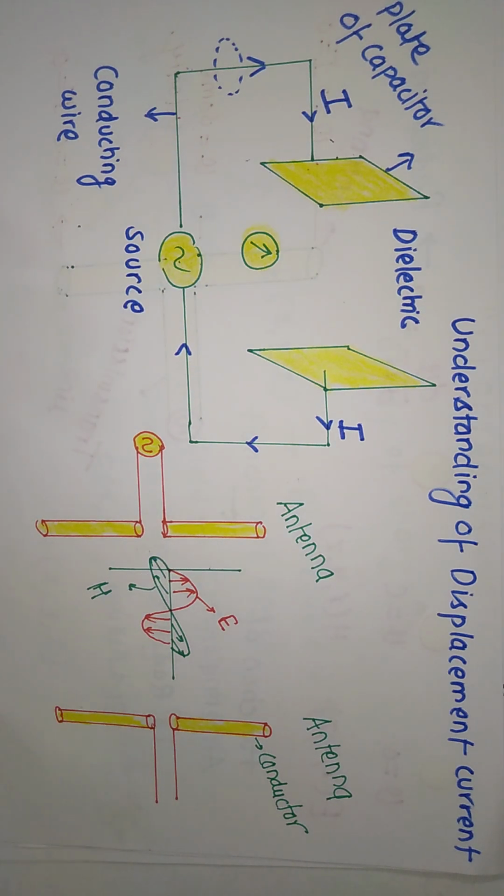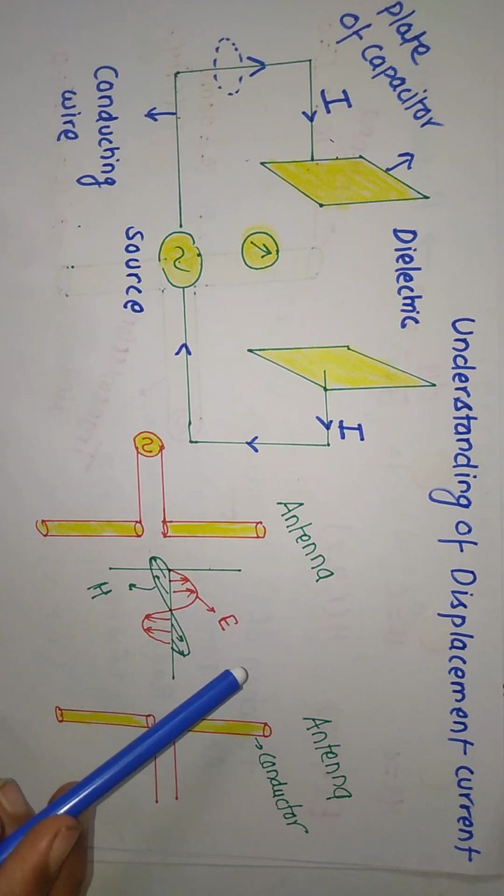We can understand this displacement current by this figure. You can notice here there are two antennas. Antenna is nothing but a metallic structure. What is the function of this antenna? It produces radiation, or it produces electromagnetic wave. There is electric field, there is magnetic field. Magnetic field is present in the free space.